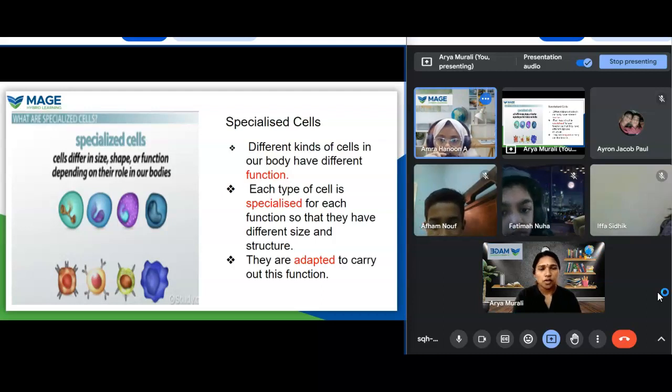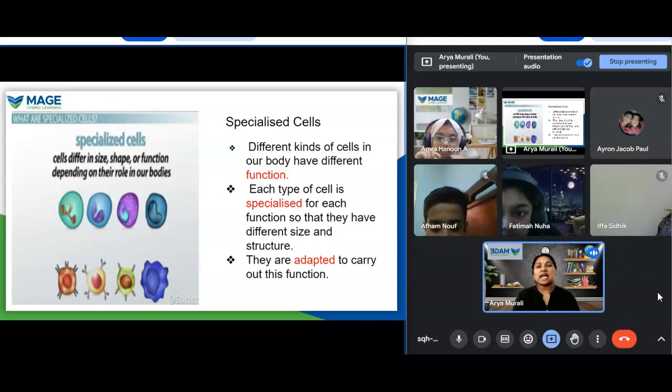Okay. So in the last class there was a small question. Different kinds of cells have different functions in our body. So each type of cell is specialized for a specific function, and according to that function they have a different shape and a different size.